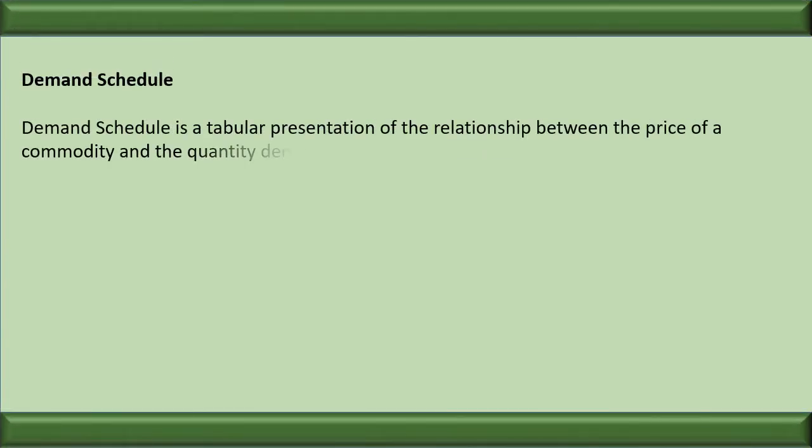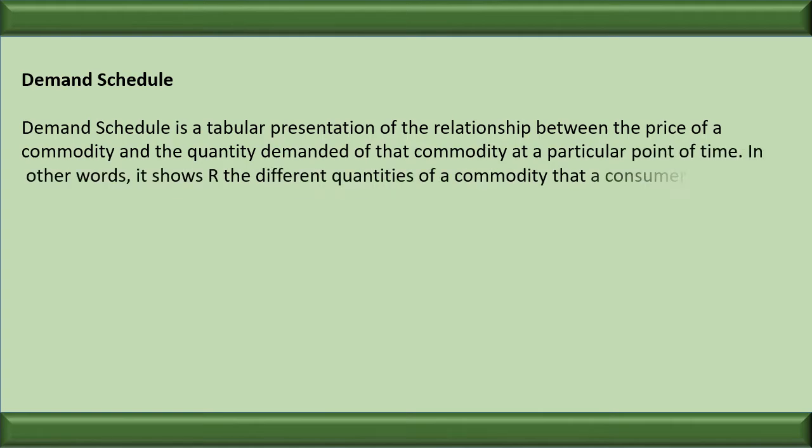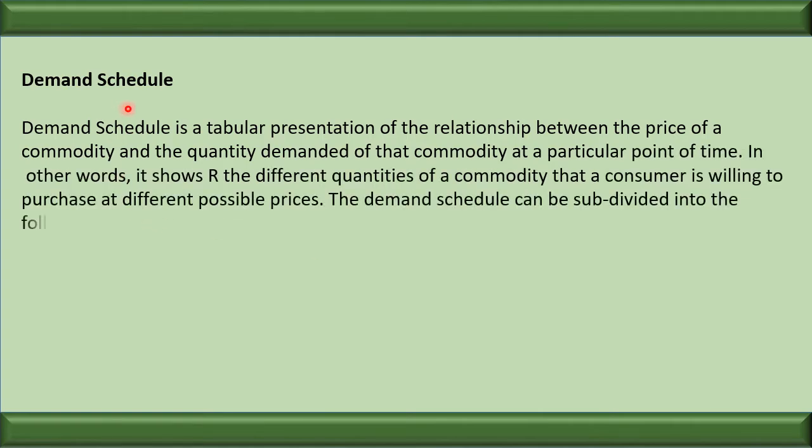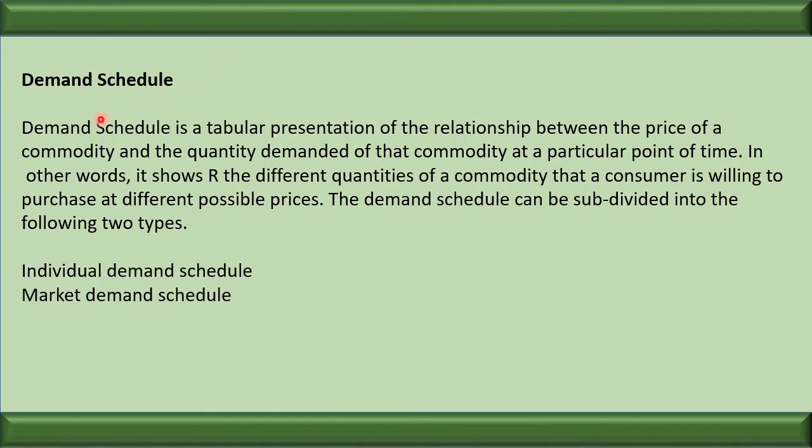Now let us see how we represent demand. Listen, we know that in economics there are two ways of representing anything. Right now we just talk about demand. So there are two ways to represent demand. One is through the schedule and the other one is through the curve. When I say demand can be represented through the schedule, it means representing the demand through a table. Let us see what is demand schedule.